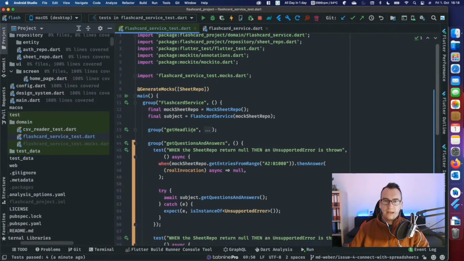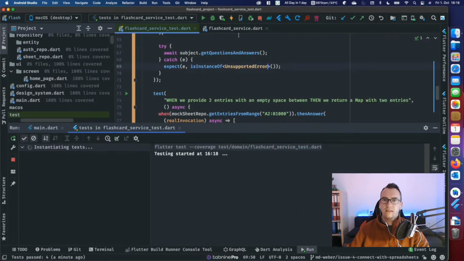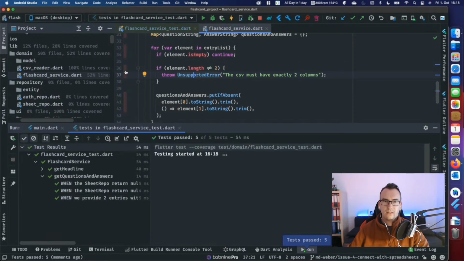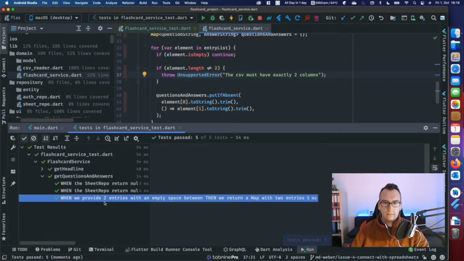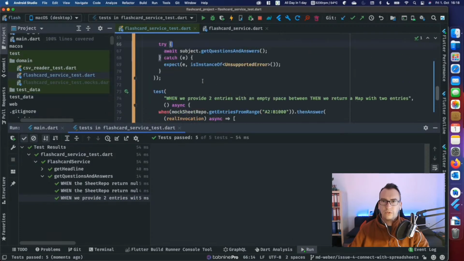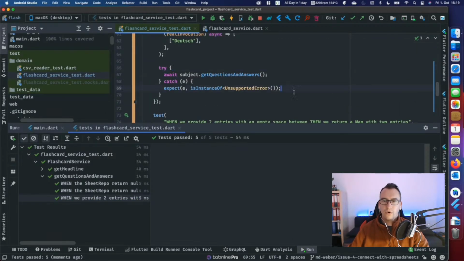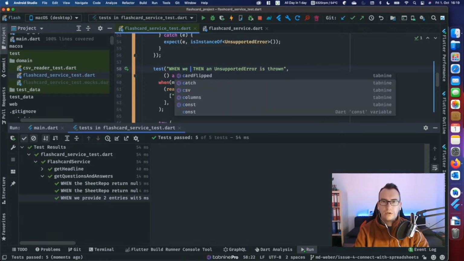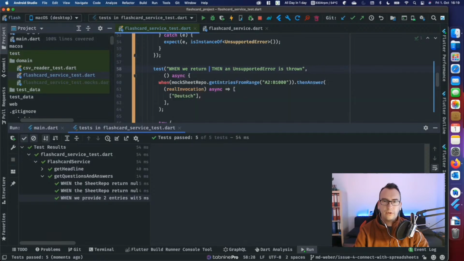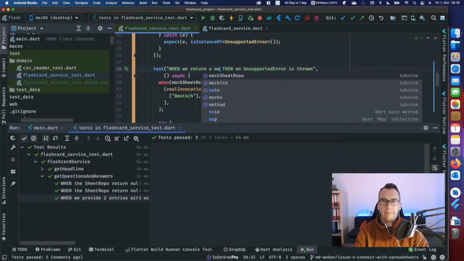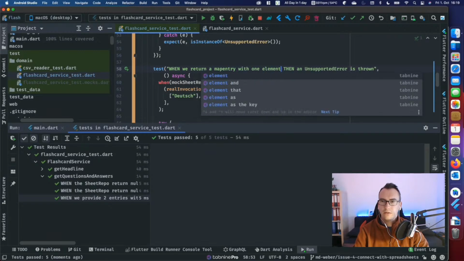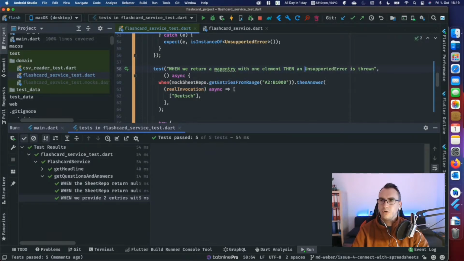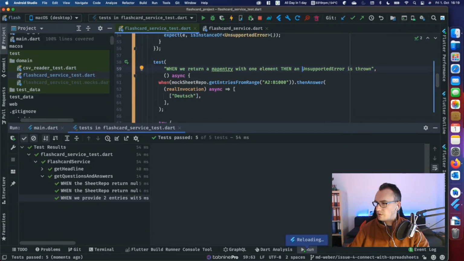And if we run that again, we have also tested the next possibility. So this part is also tested now. Yeah, so the unsupported error has been thrown, so all is good. Now we just have to change the naming here. So when we return only one value, or if we return a map entry with one element, then an unsupported error is thrown. Good.